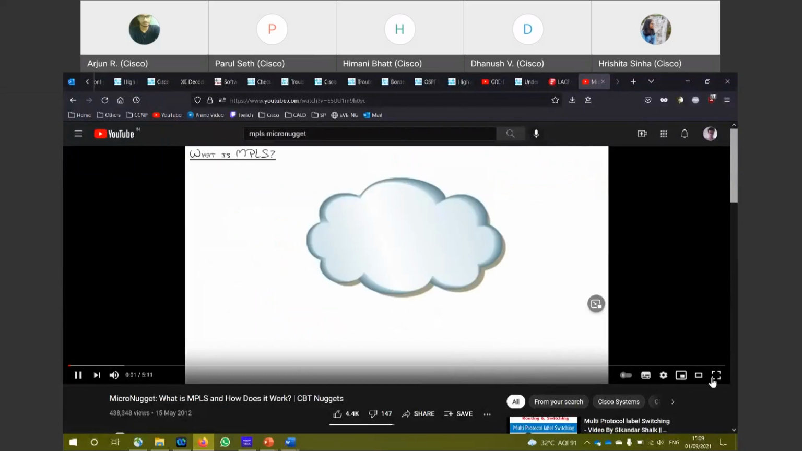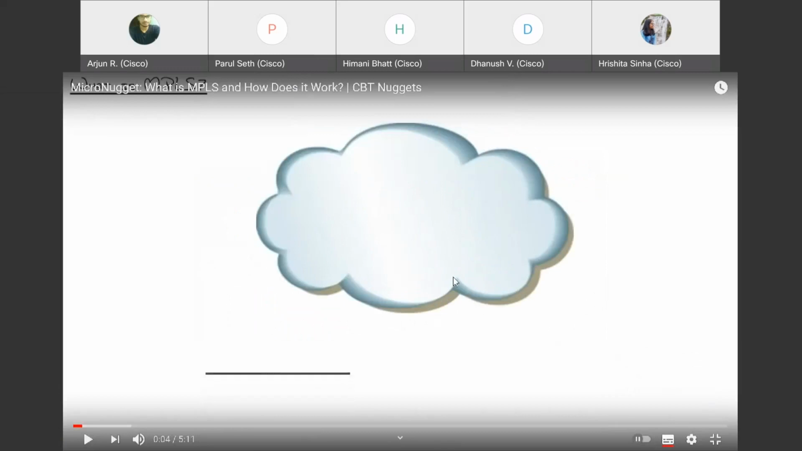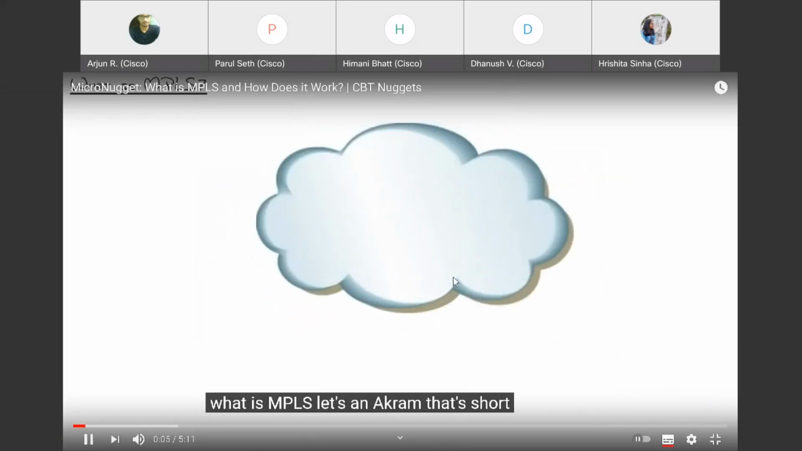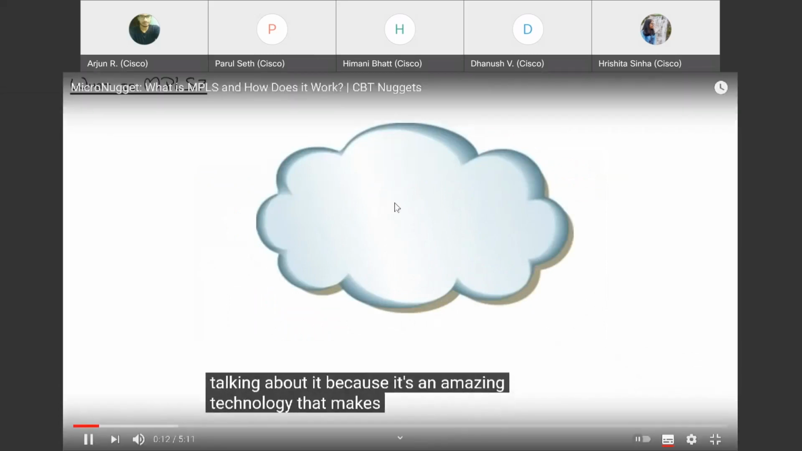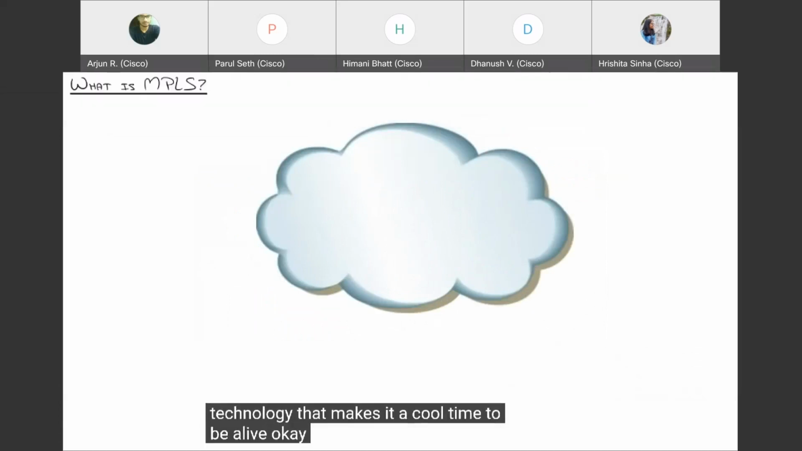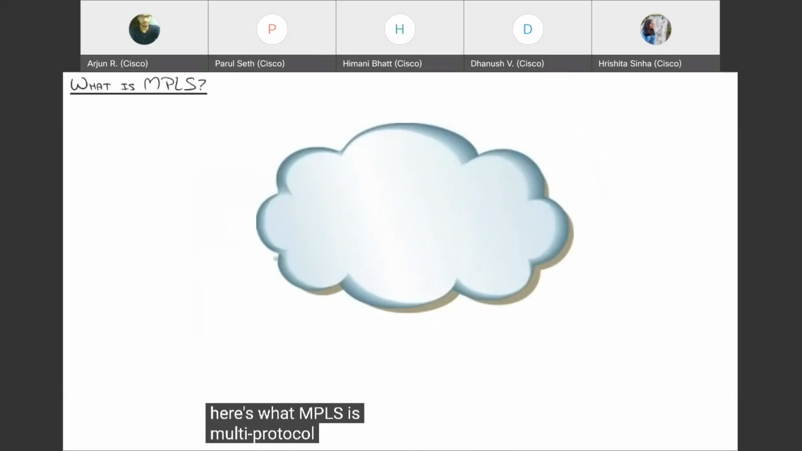What is MPLS? Well, it's an acronym. That's short for My Pulse, as in my pulse is going up talking about it, because it's an amazing technology that makes it a cool time to be alive. Okay, that was really cheesy, but here's what MPLS is. Multi-protocol label switching is a way of connecting your sites.